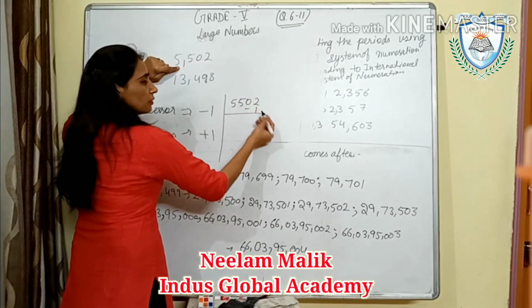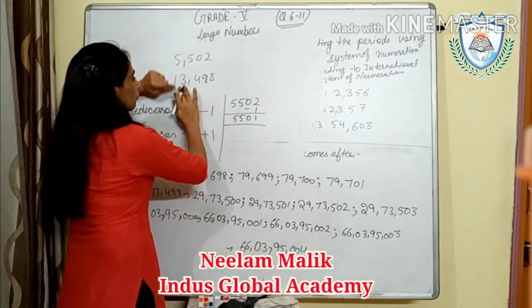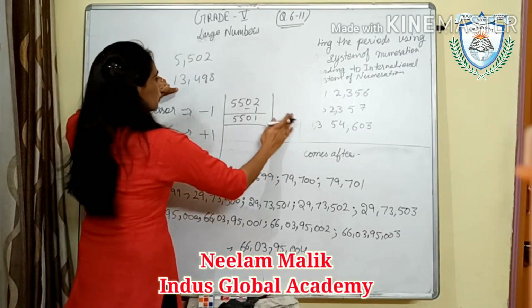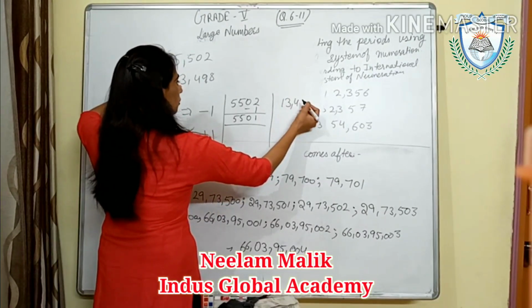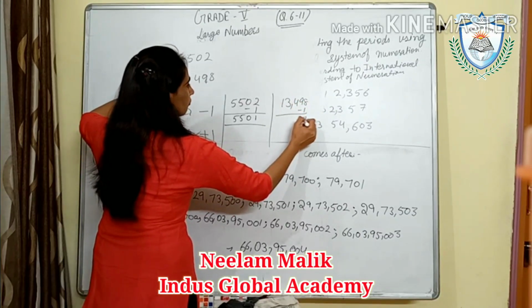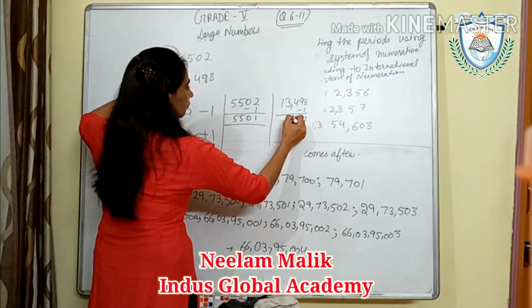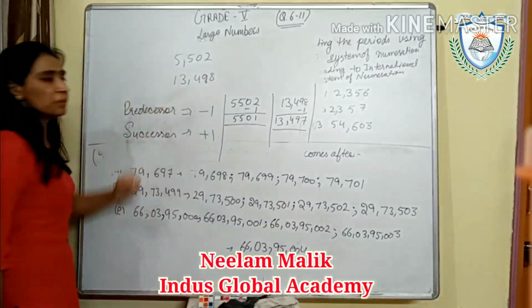That will be 5,501. Okay. What will be the predecessor of this number? 13,498 minus 1, that is 13,497. So this will be the predecessor.